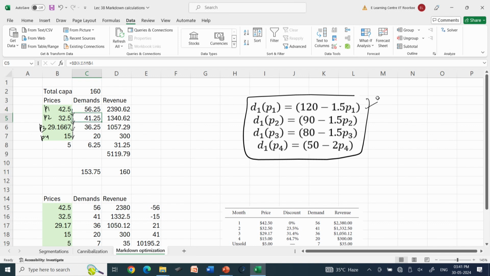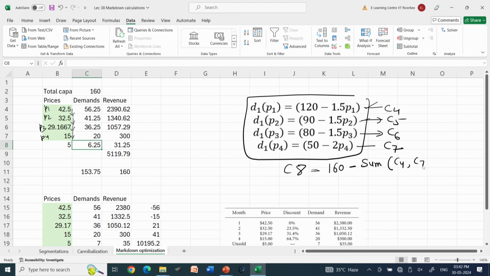Similarly, if I go to C5, this is in C4, this is in C5, this is in C6 and this is in C7. And then if you see C8, this is the demand, which is total capacity 160 minus the sum of C4 to C7, that comes under C8.